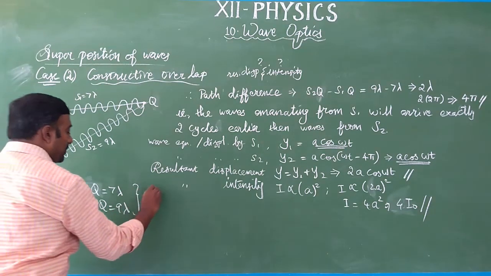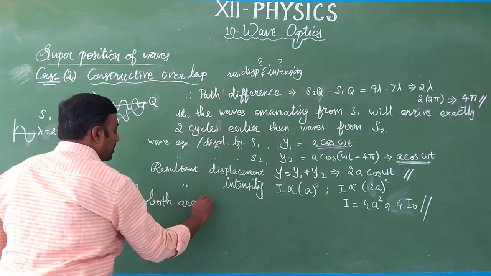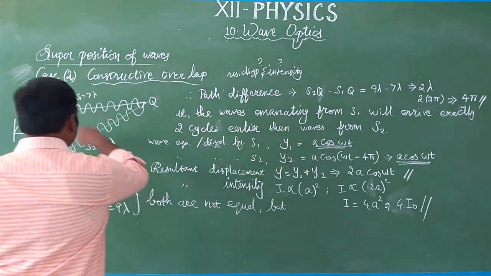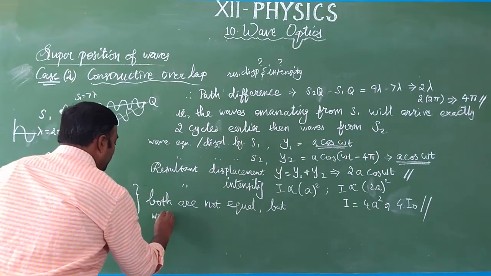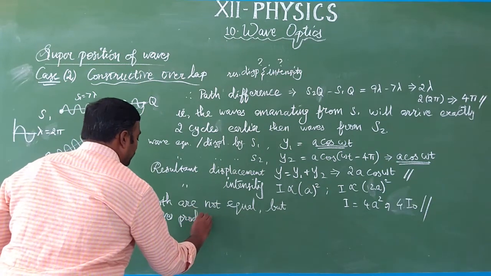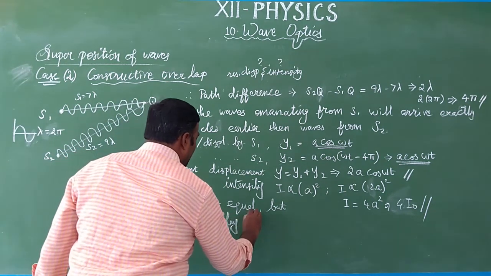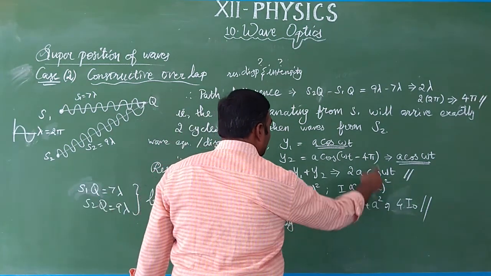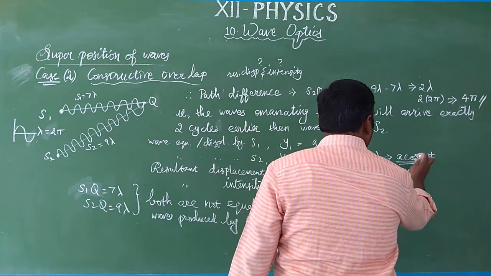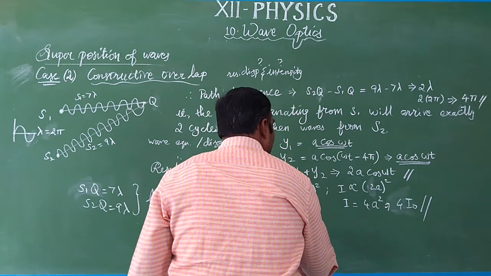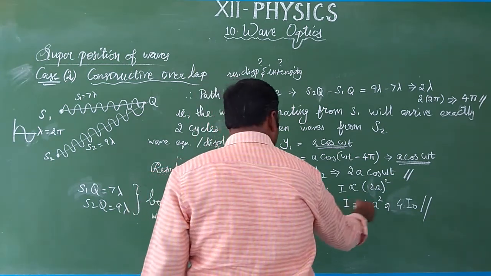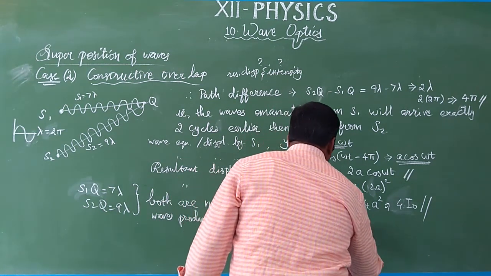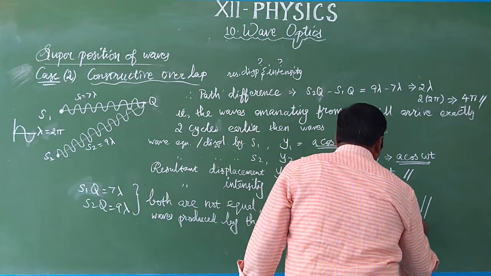So both are not equal, but the waves produced by them may have nearly the same amplitude.